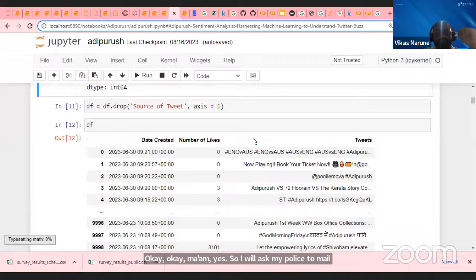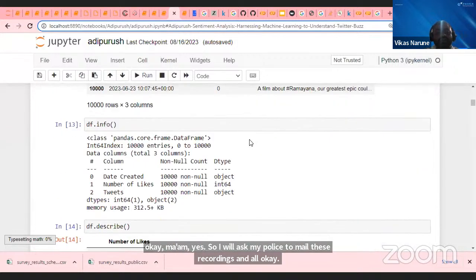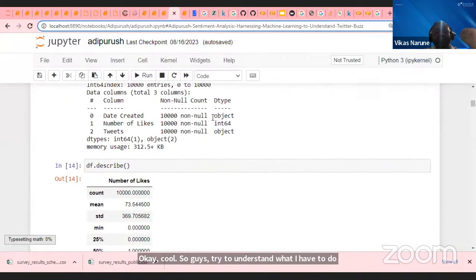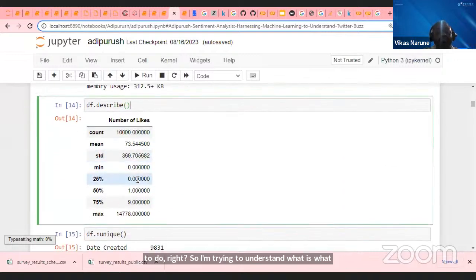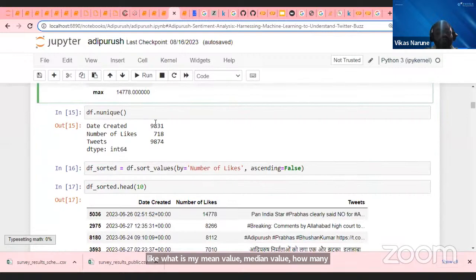Okay, cool. So guys, try to understand what I have to do now. I am trying to understand what my data types are by using df.info. And once I do, I can understand the describe, like the mean value, median value, and how many counts I have. All kinds of statistical analysis I'm going to do, guys.